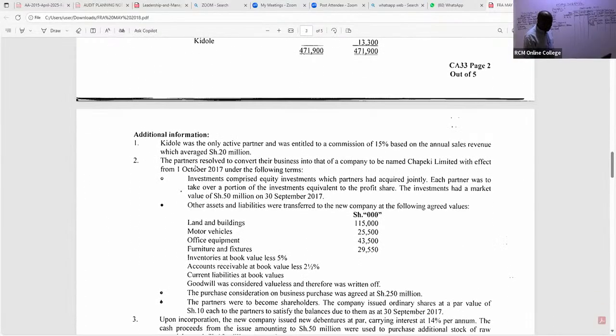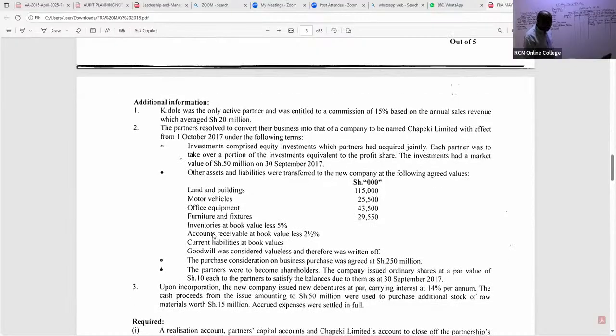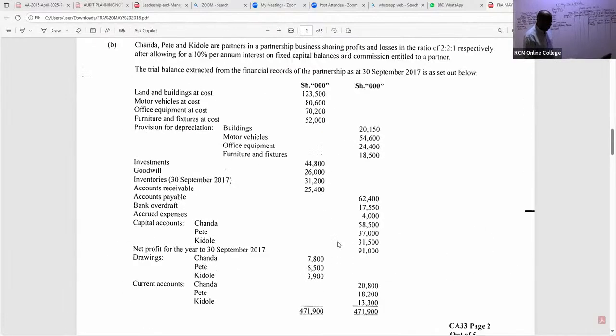We are told goodwill was considered valueless and therefore was written off. So you can see we have goodwill of 26,000.